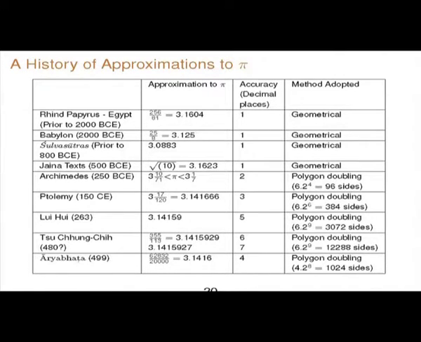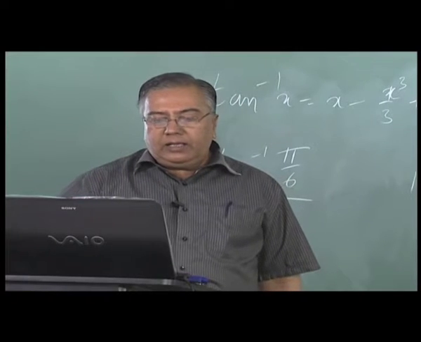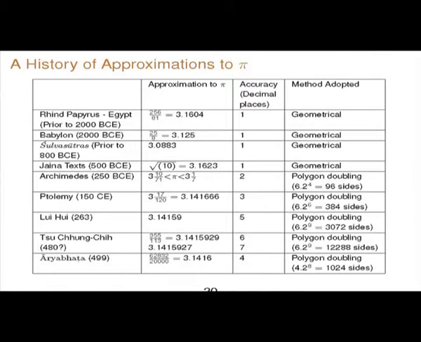There is a slightly better value in Manava Shulva Sutra. Jaina texts adopted square root of 10. Archimedes gave this inequality. Ptolemy had this recurring decimal 3.146666. He worked in the sexagesimal place value system. The Chinese are supposed to have discovered 355 by 113, the next rational approximation after 22 by 7. This 355 by 113 is really very good, it is good to 6 decimal places.